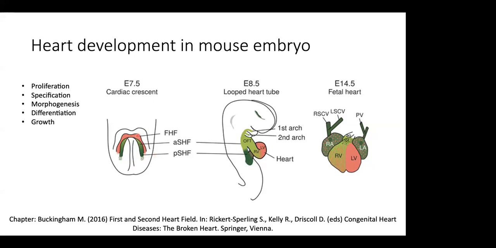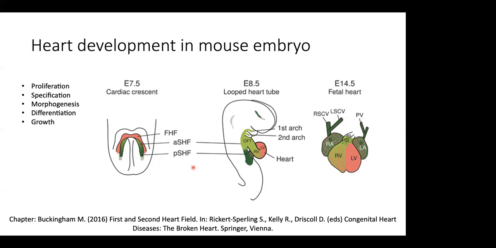So in red, in this picture, you can see the first heart field, and in green, you can see the second heart field. In this particular chapter, from a book, they have again subdivided the second heart field into anterior and posterior, right?